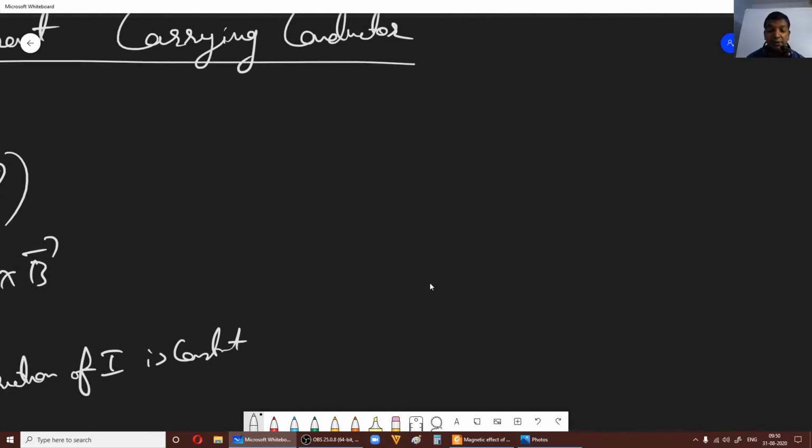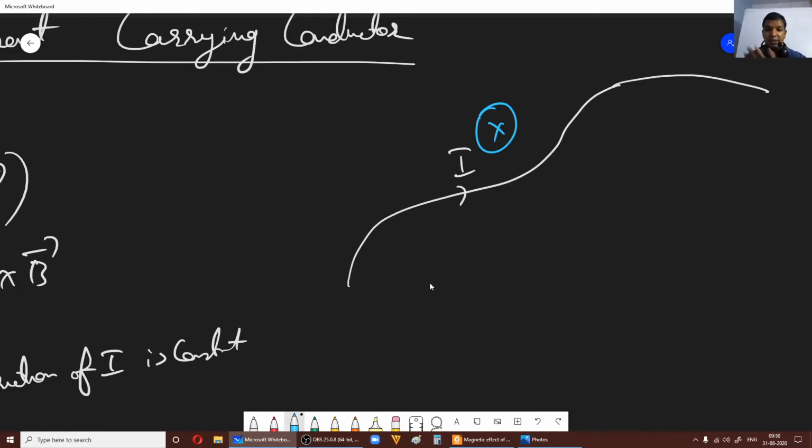One more thing you need to remember: you have a wire, like this, and current I is flowing through it. It is kept in a transverse magnetic field, that is, the direction of current is always perpendicular to the magnetic field.